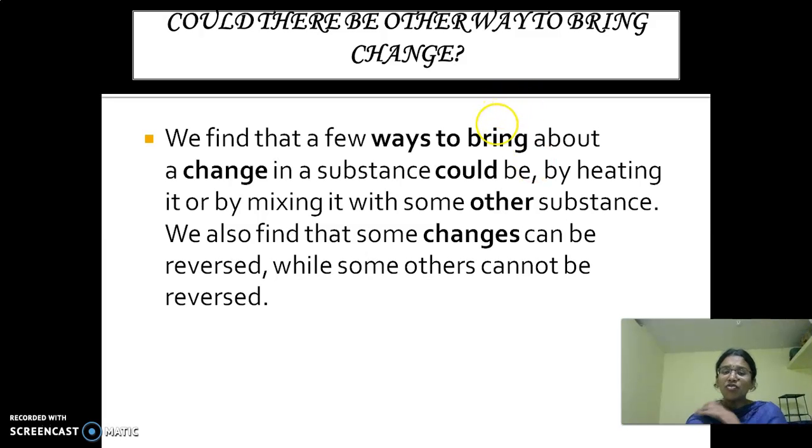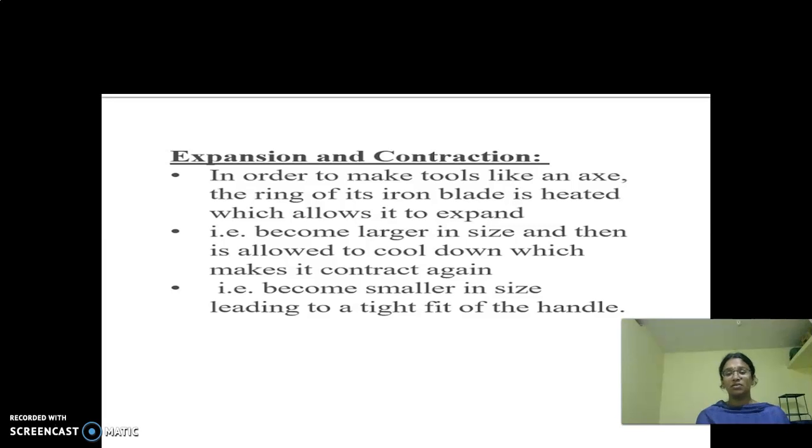And then we also find that some changes can be reversed while some others cannot be reversed. Some changes can be reversed and some changes cannot be reversed. So what is the topic we are going to discuss here? Expansion and contraction.